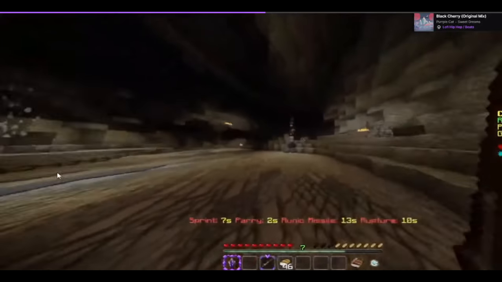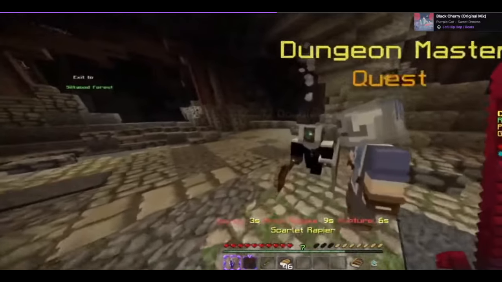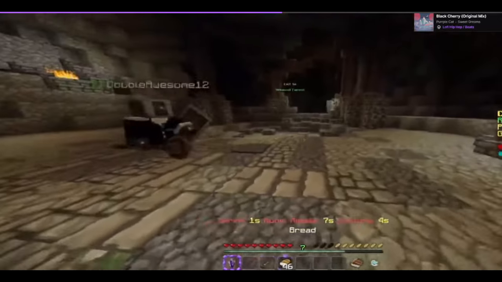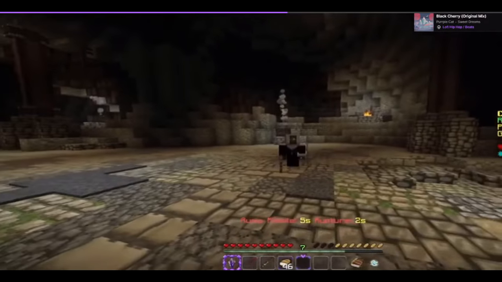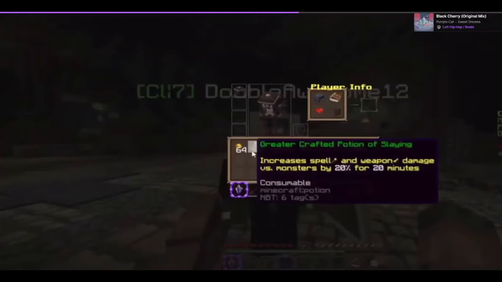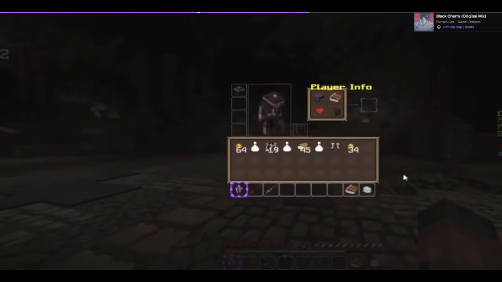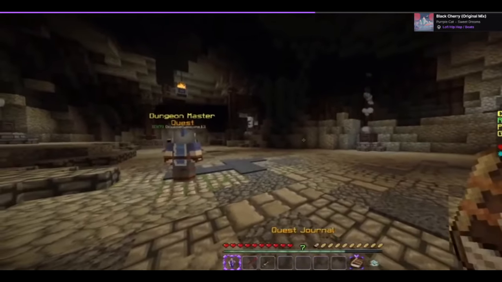Doing that dungeon though, that dungeon we played yesterday in episode 2, that was fun. If you want to see more of me playing with him, just leave a comment and I'll play with him more. I definitely had fun with him. I think his mic quality is better than mine, but I did fix that. That was definitely a major issue, but I only realized it after the fact.